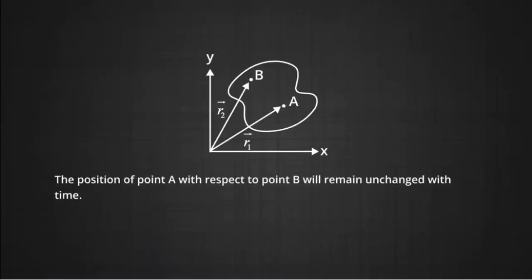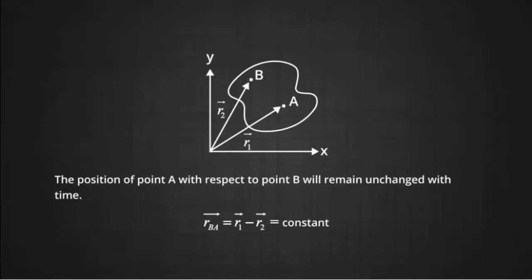Let us consider 2 points A and B in a body with position vectors r1 and r2 at any time respectively. The body is said to be rigid if the separation between A and B remains unchanged with time. One can also say the position of point A with respect to point B will remain unchanged with time.